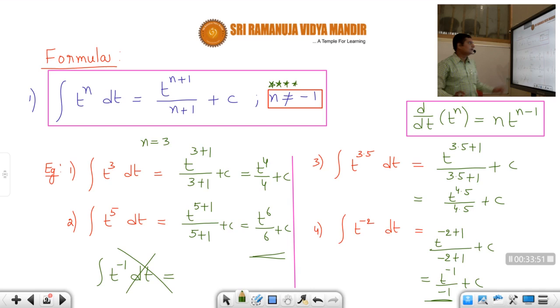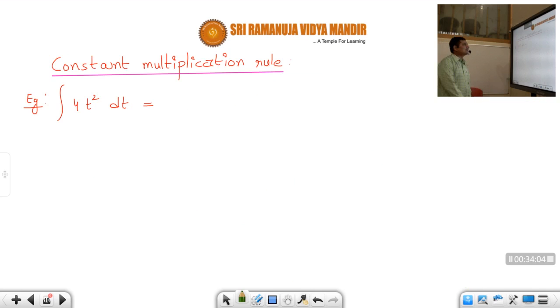Okay, now students, let us see some more rules. So here the first rule, the constant multiplication rule, just like we have in differentiation. Whenever a function is multiplied by some constant and you are asked to find the differentiation, we just take that constant outside and then do the normal differentiation. The same procedure is applied here also.